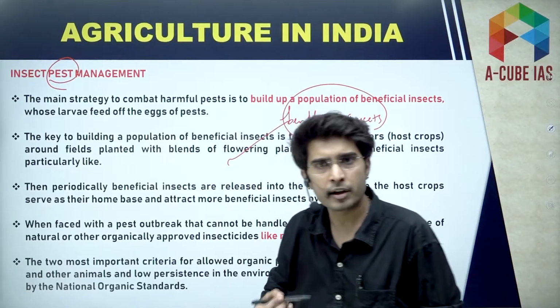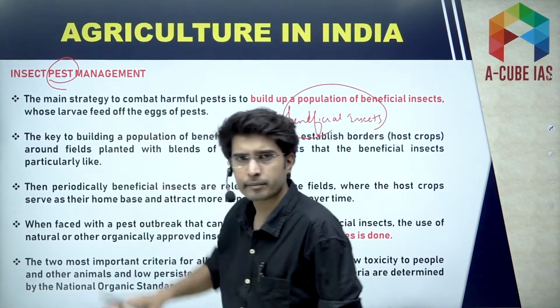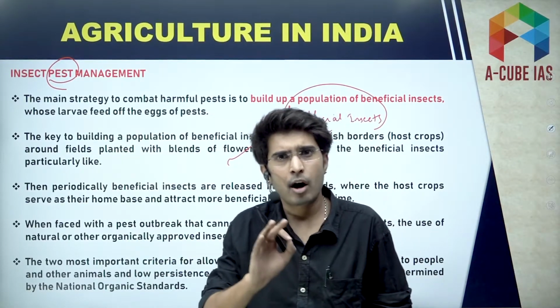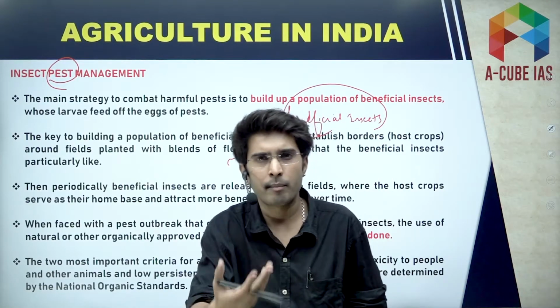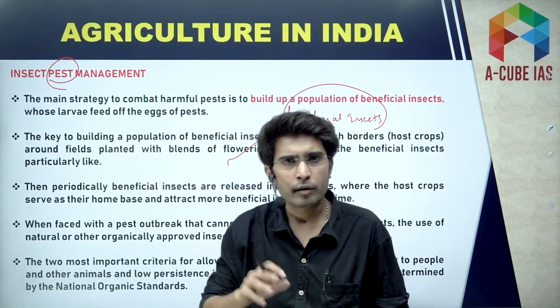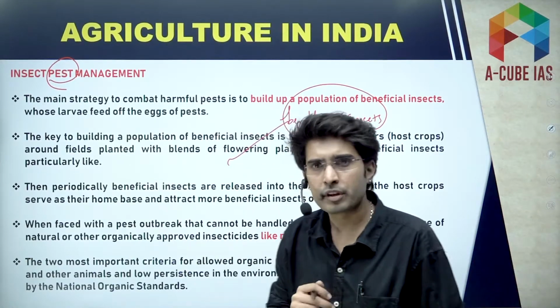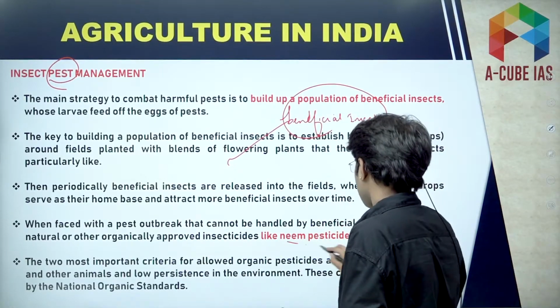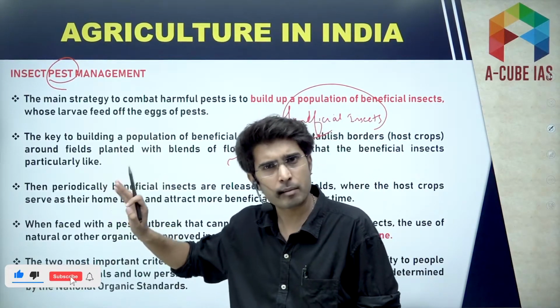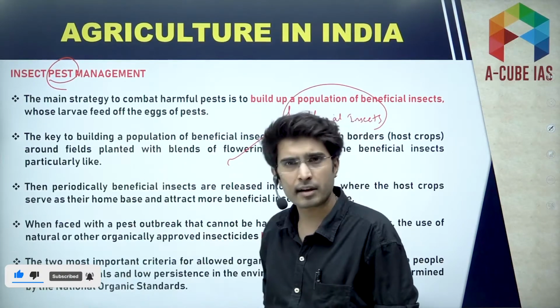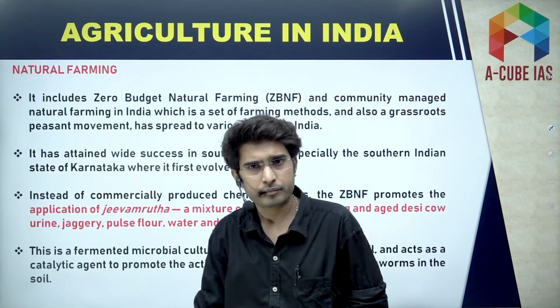This is how they remove these pests. And even if there is an outbreak and you cannot manage with the beneficial insects that we have, in that case we can use neem pesticides. So this is how we manage insect pests under organic farming.